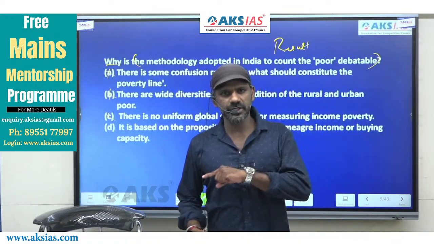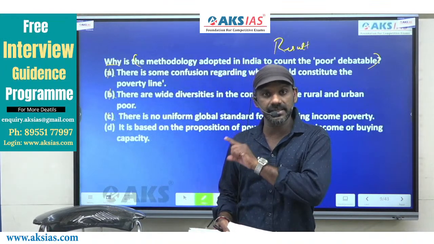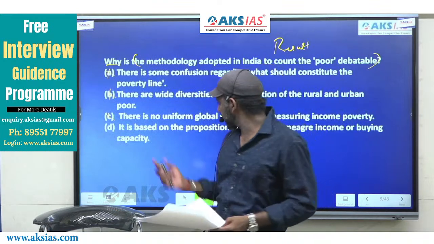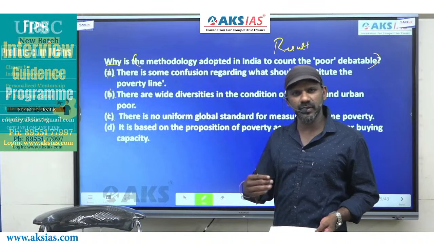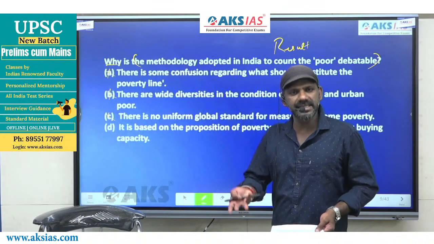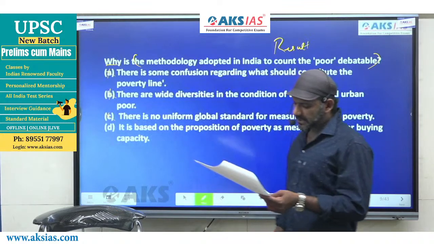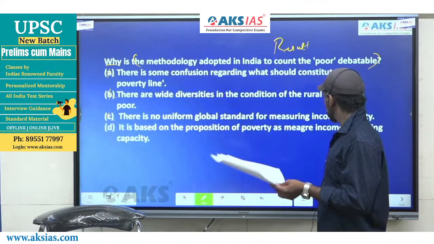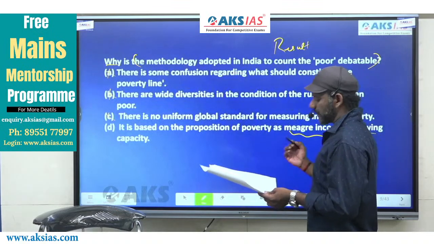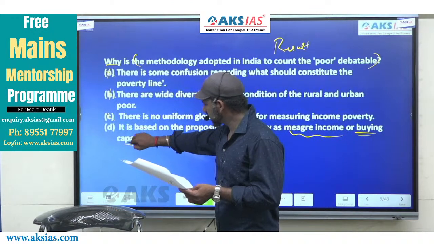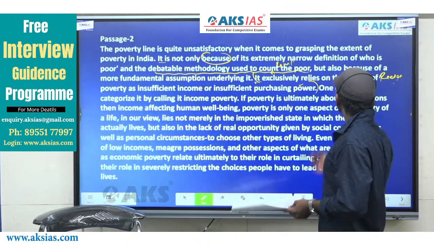Now we have only one option left. Now this option, option D, must contain mention about the details there in the sentence coming close to the result. Come to D. Now the same idea can be expressed using different words in different ways, in fact, but the meaning should remain the same. It is based on the proposition of poverty as meager income or buying capacity, right? Meager income or buying capacity. Come to the same part of the passage.